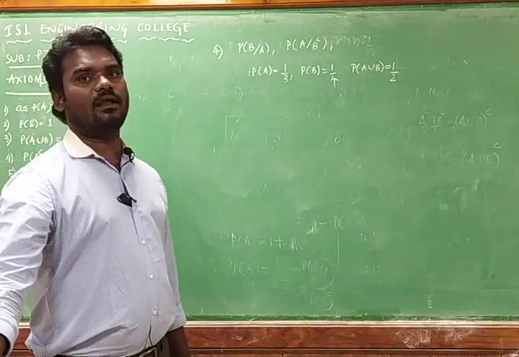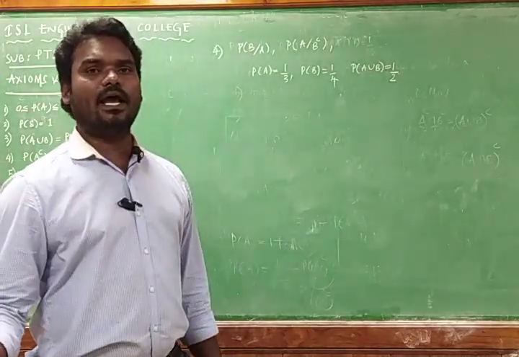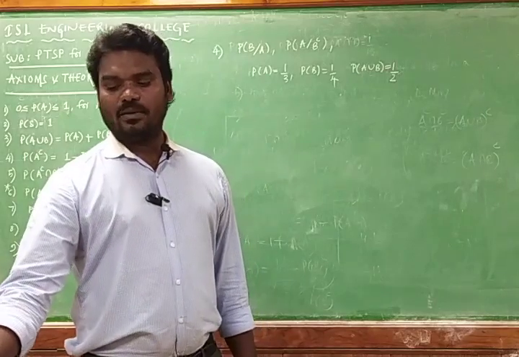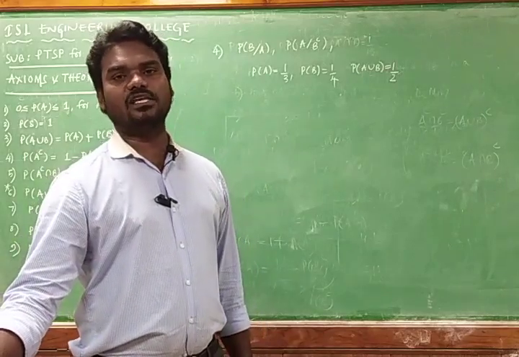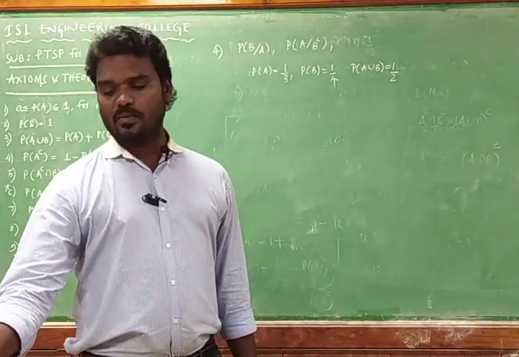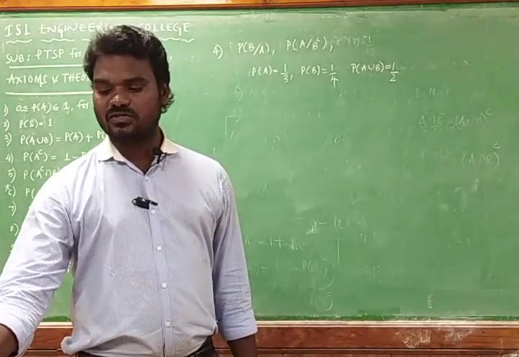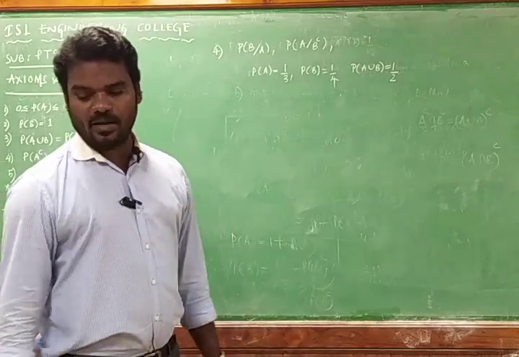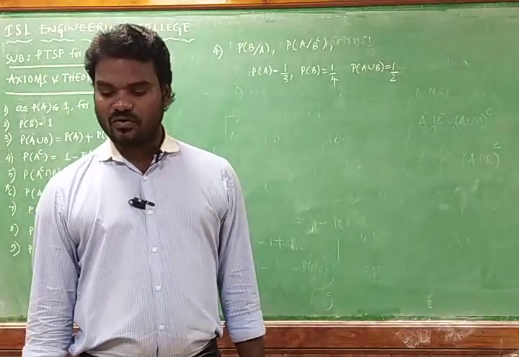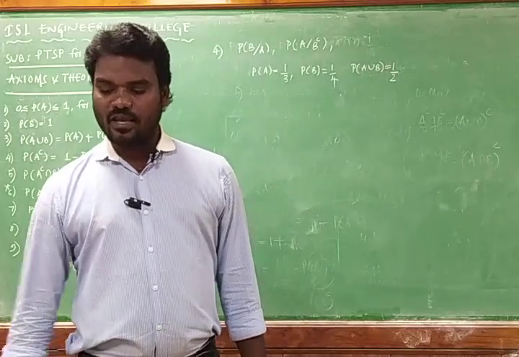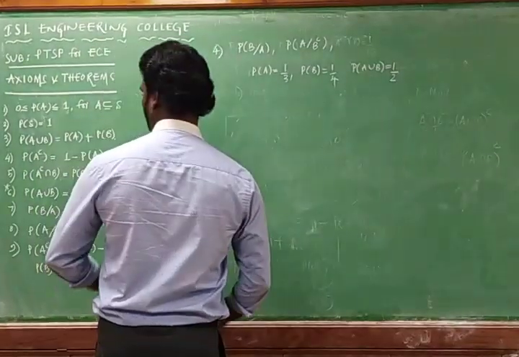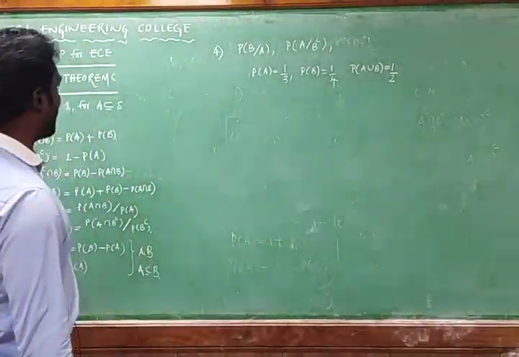We should determine probability of B by A and probability of A by B complement, having probability of A equal to 1 by 3, probability of B equal to 1 by 4, and the probability of A union B equal to 1 by 2. What is the first one we require to calculate?